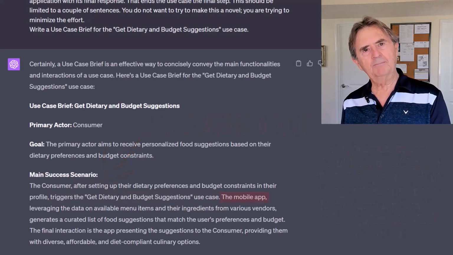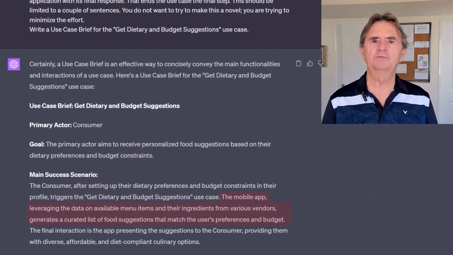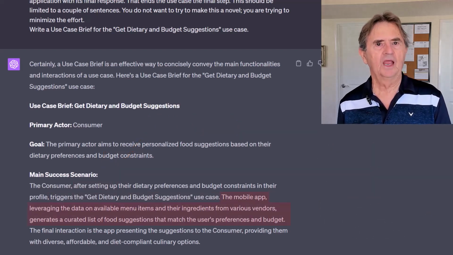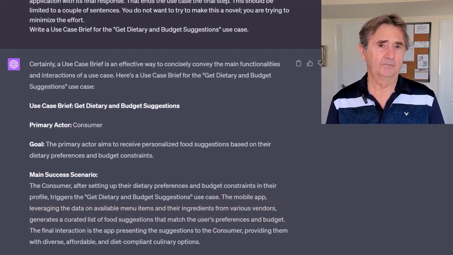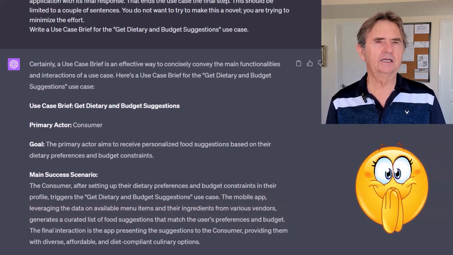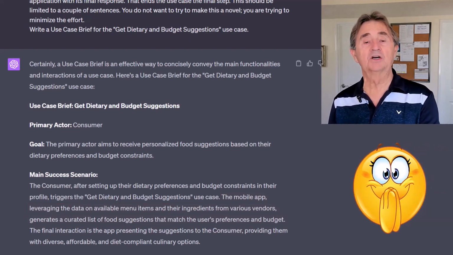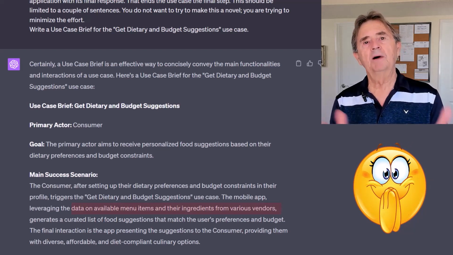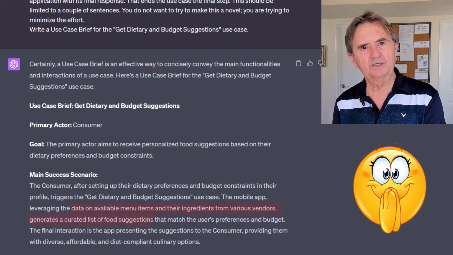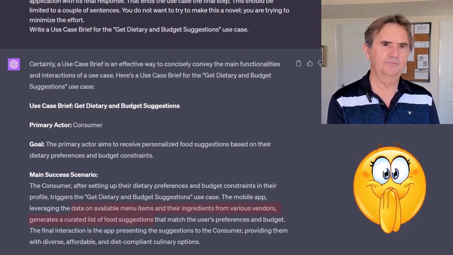Starting with the mobile app, leveraging the data, I like the description that ChatGPT suggests a lot. I think it's very usable at this stage of the game. I particularly like the insight that this use case relies on data provided by vendors, or secondary actors, about their menu suggestions, their item ingredients, and the prices.